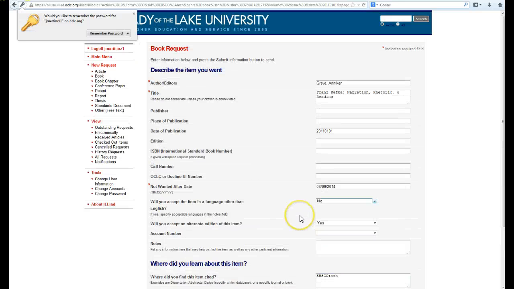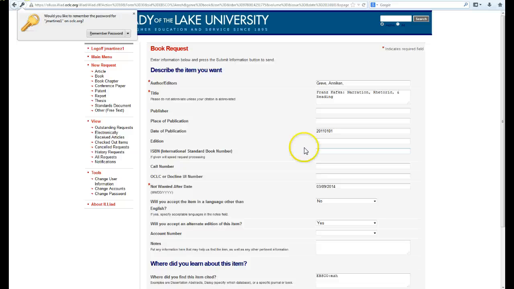It goes to our interlibrary loan department. They go out and search it and find it. And because this is a book, it's going to take a little bit of time. It takes about 10 days at the minimum because we have to send out the information. And then if somebody answers the call for the request, they send somebody to pull this book from the shelf. Then they have to pack it and label it and put it into the regular mail. Sometimes if it's local or within Texas, we have special transport for that. But nonetheless, you have to remember that it's pretty labor intensive when you're doing a book. So you've got to allow yourself enough time for that.